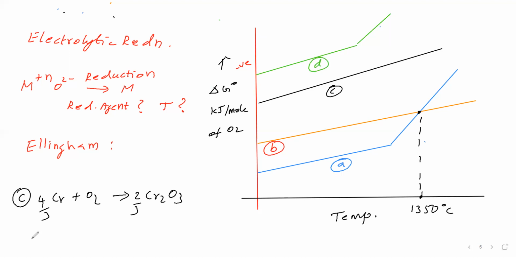Now zinc into zinc oxide, we will see. Zinc is reacting with oxygen to give what in the sense zinc oxide. We will balance this. So to convert zinc oxide into zinc, we can use chromium is the reducing agent, aluminum is the reducing agent, magnesium is the reducing agent we can use, isn't it?